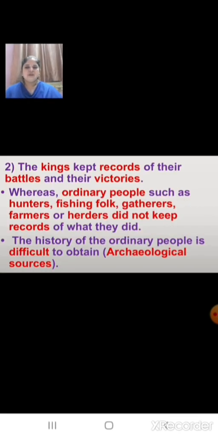And children, there is one more difference. We know that the kings kept records of their battles and their victories, whereas the ordinary people such as hunters, fishing folk, gatherers, farmers or herders did not keep records of what they did. So the history of the ordinary people is difficult to obtain, while archaeology helps us to find out about their lives, but there is much that remains unknown to us about them.